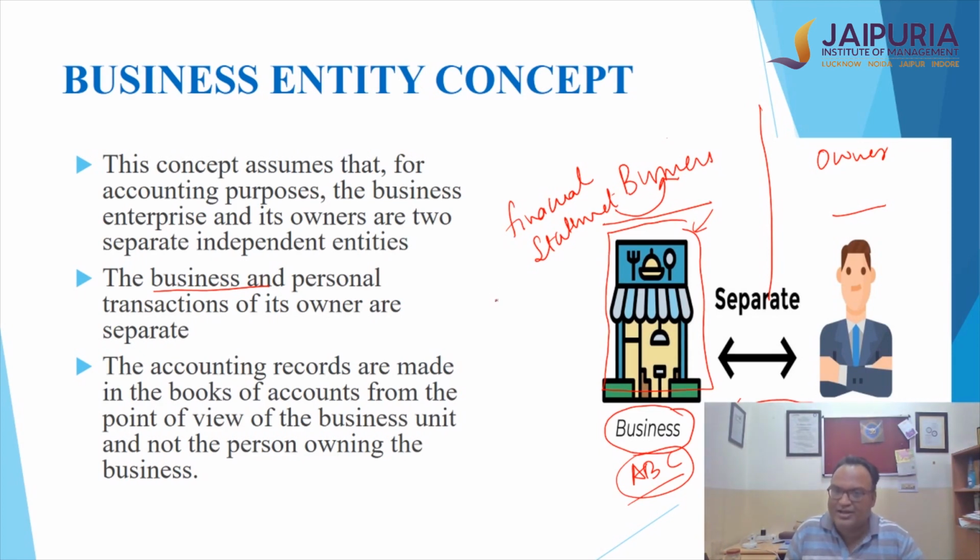Now in the balance sheet, we'll discuss that in detail later on. There are two heads: one is assets and the other is liabilities.